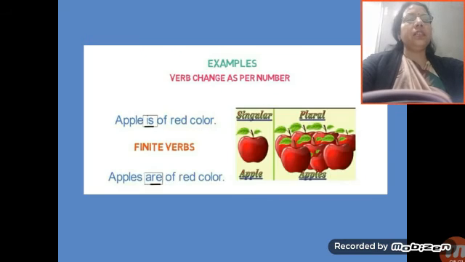Now look at another example. Verb changes as per number. Like here, the number of apples. This is one apple, and here are many apples. So, apple is of red color. That is because we are talking about one apple, so we have written is. And apples are of red color. Here we are talking about many apples, that is plural. So apples are. So the verb changes as per the number. So that is also a finite verb.